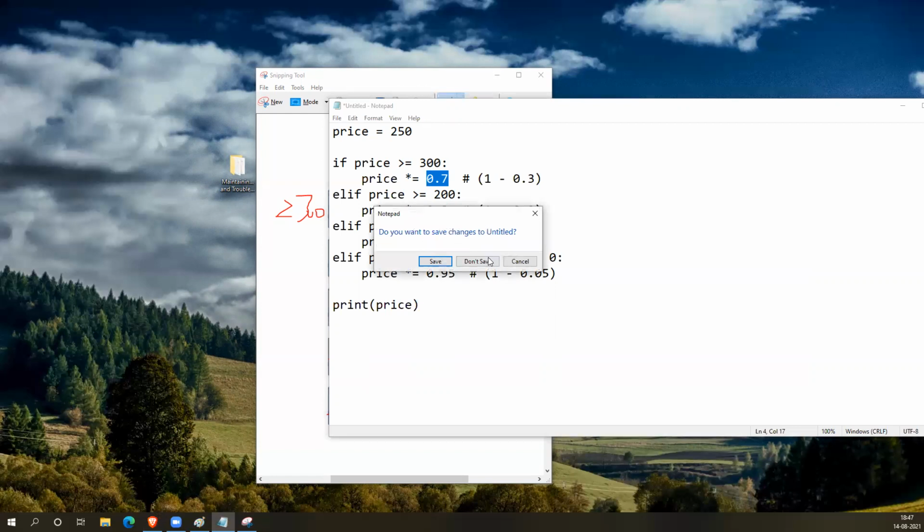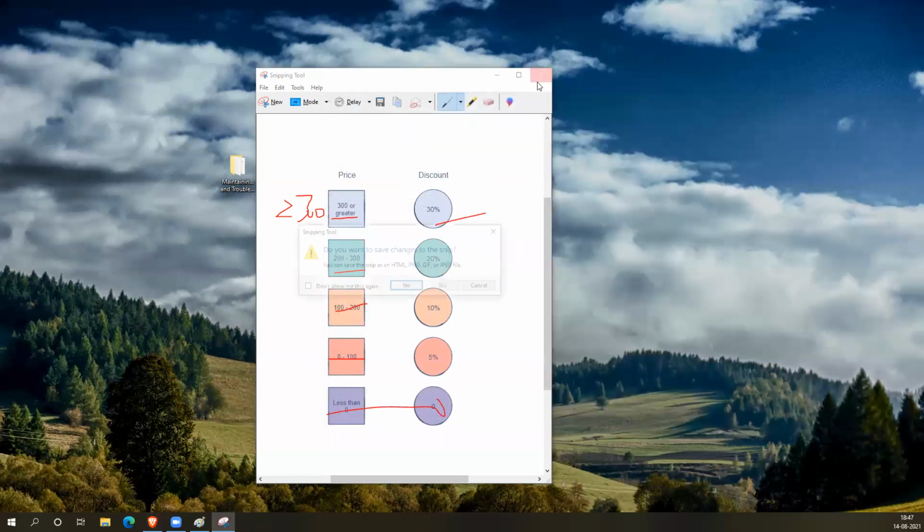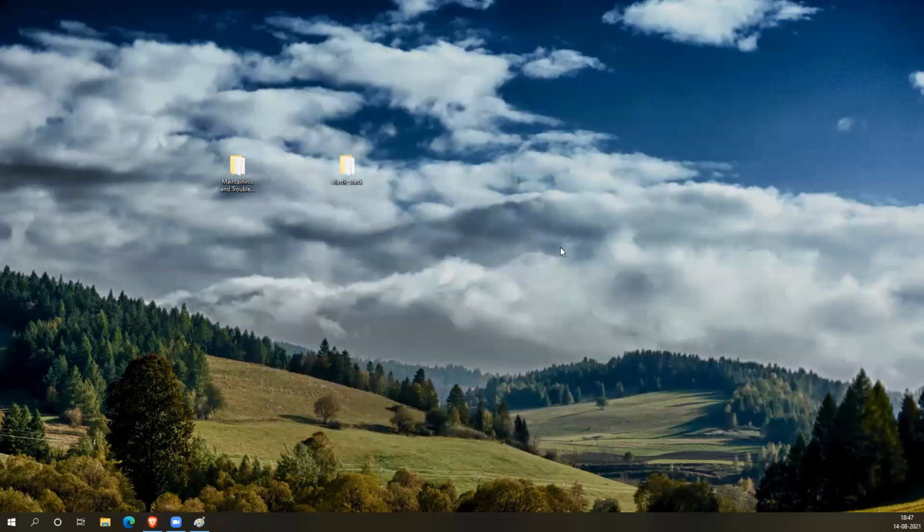So if you have any doubts, you can just comment. As this is a simple example, I am not delving into detailed explanation.